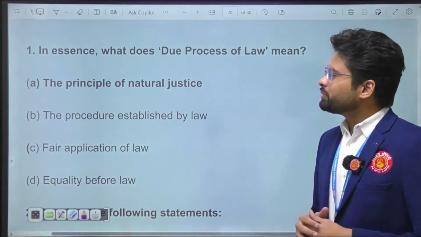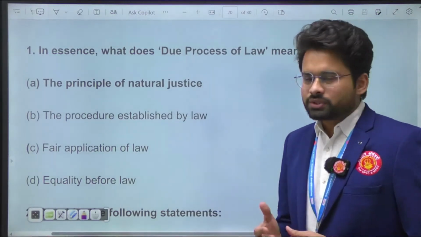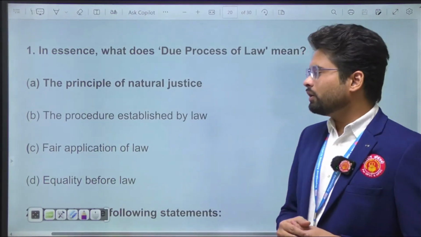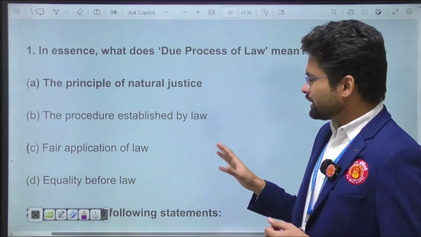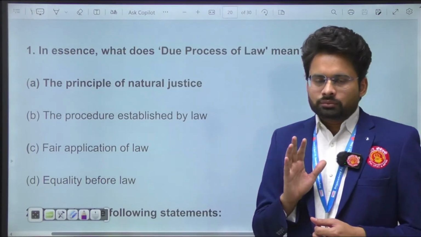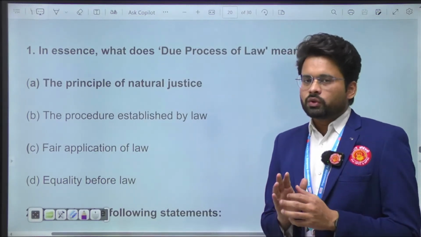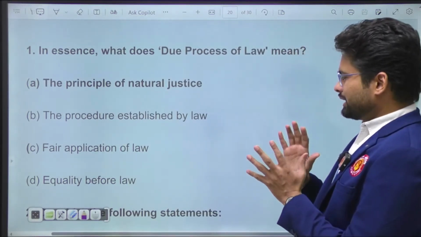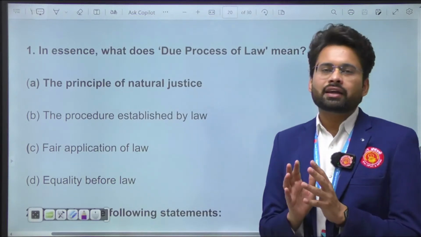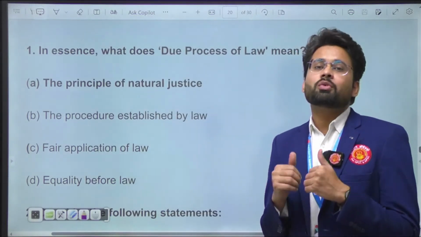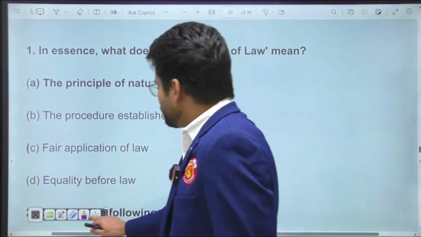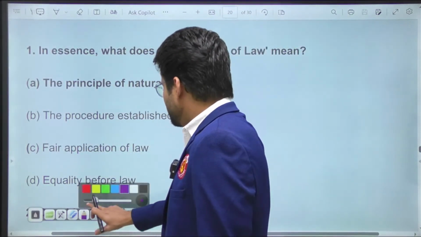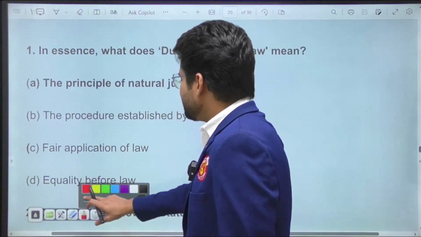The first option: the principles of natural justice. The second option was the procedure established by law. The third was fair application of the law. And the fourth was equality before law. Going in a simple way, you can see the four options are nearly similar, but we can identify the most probable options first. We will eliminate the first few options which are not in line with the question.